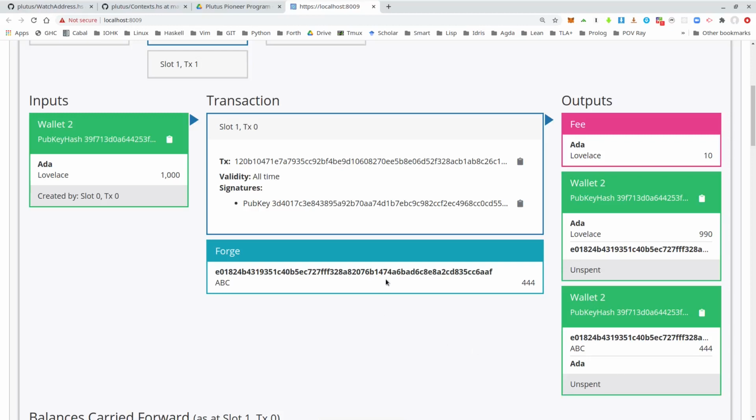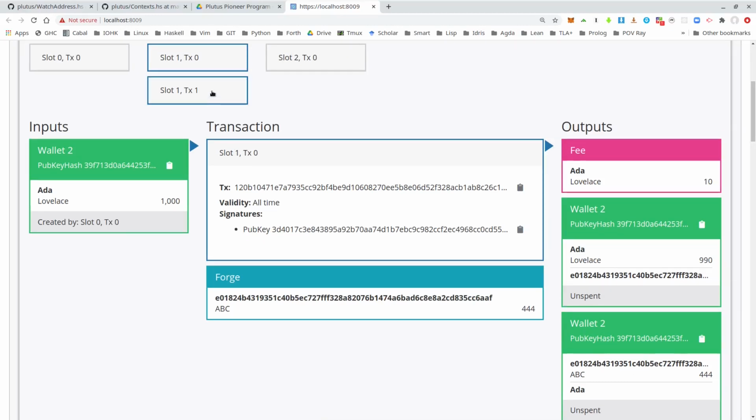And again, all I specified for the transaction was that it must contain this forge field. And then the balancing algorithm automatically figured out that we need this input to cover the fees, and then the change output and an output where the minted tokens actually go. So now if we look at the one for wallet 1, it's exactly the same, just with wallet 1. And in particular, we see it's exactly the same token. I mean, same monetary policy and also the same token name, because in the simulator tab we chose the same token name. We could have chosen a different one, of course. Then we would have created a different asset class with a different token name.